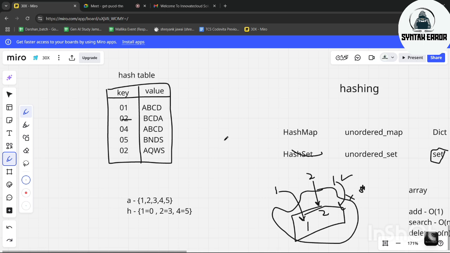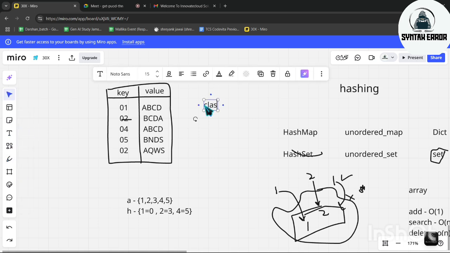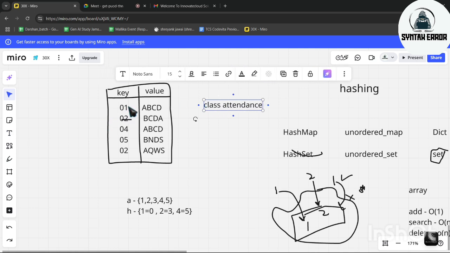If you want a real-world example where it is used, just take class attendance. Take it as a roll number and a name. There can't be two persons, BCDA and AQWS, having the same roll number.